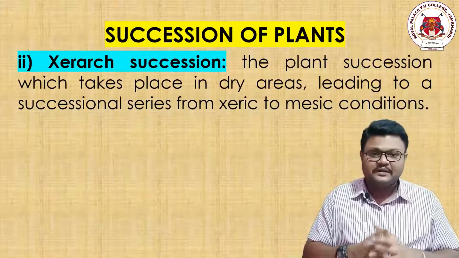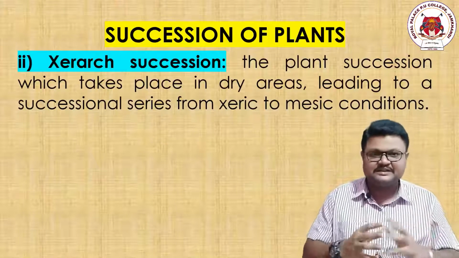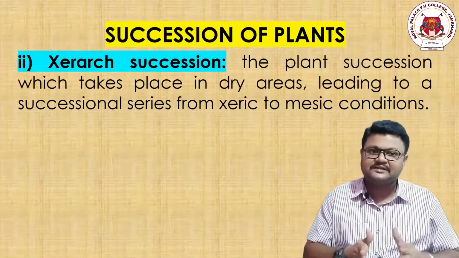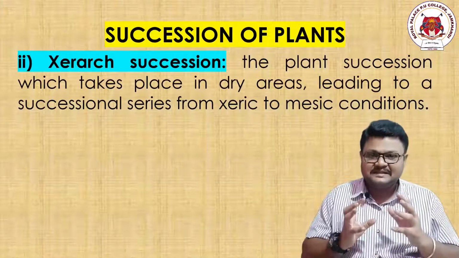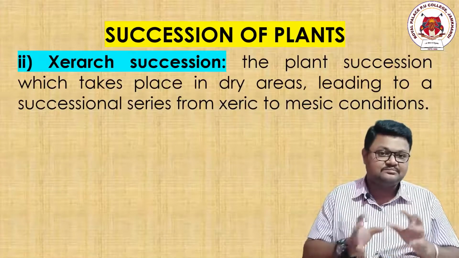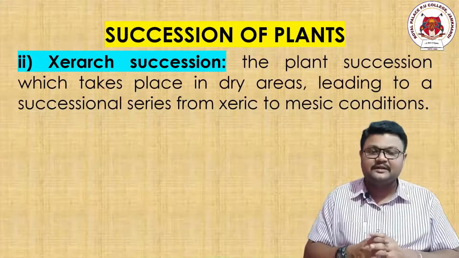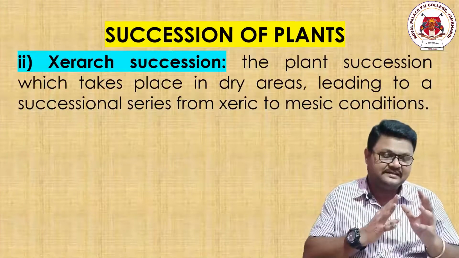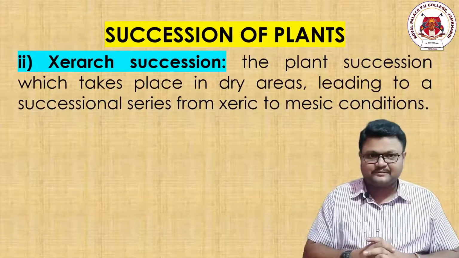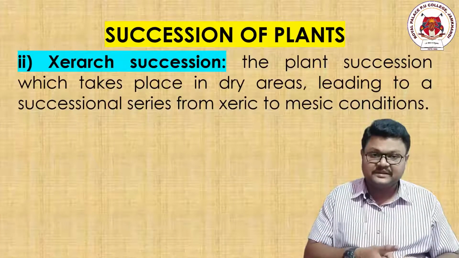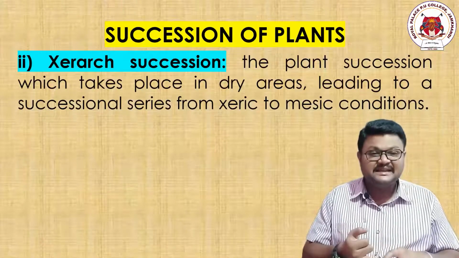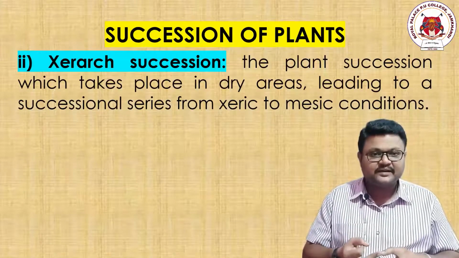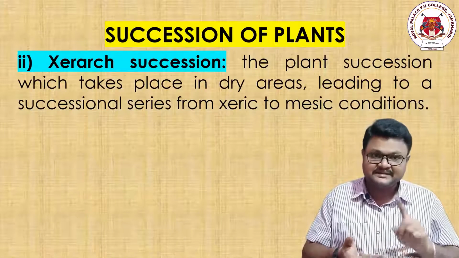Conversion of the hydric condition to mesic condition is called hydrarch succession of plants. Conversion of the xeric condition to mesic condition is called xeric succession of plants. Hydric to mesic is called hydrarch succession. Xeric to mesic is called xeric succession.